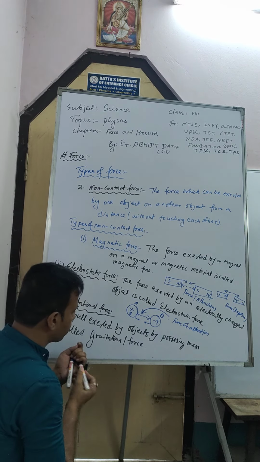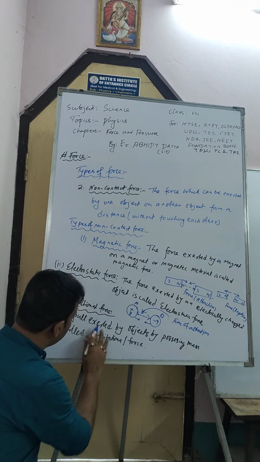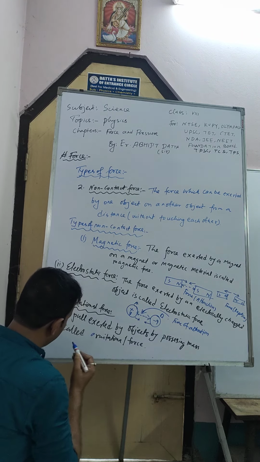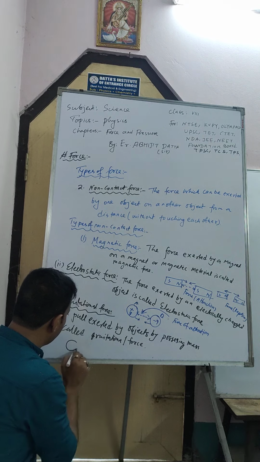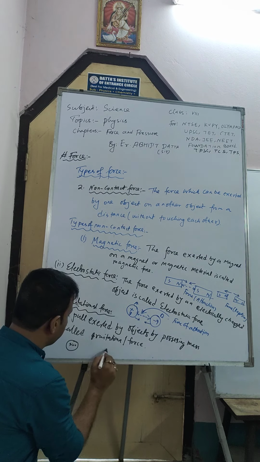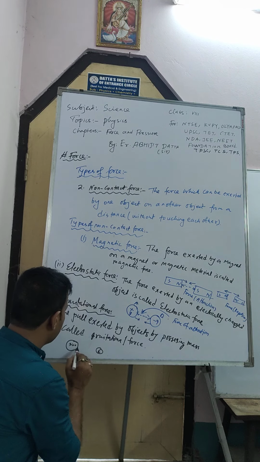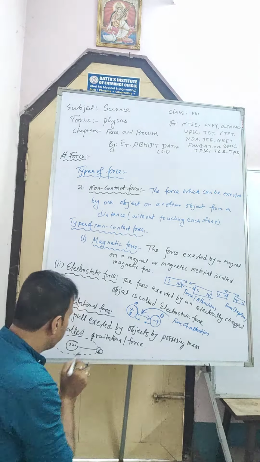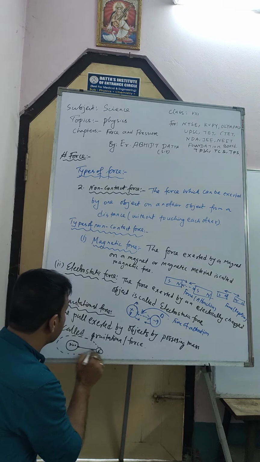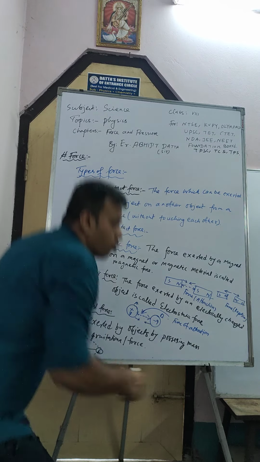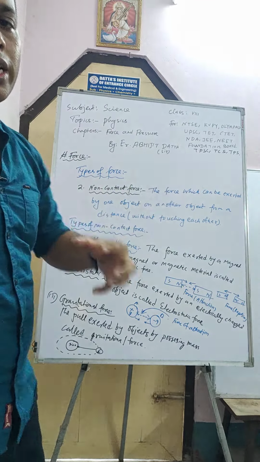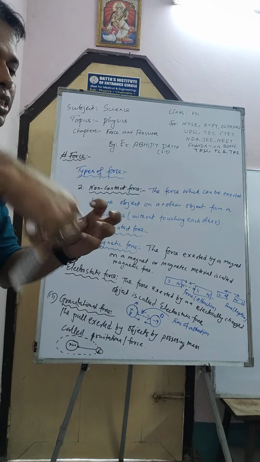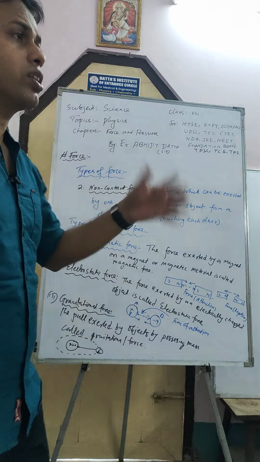Suppose you know gravitational force, okay? Suppose this one is the Sun, and this one is Earth. Earth rotates around the Sun in that way, isn't it? So why does Earth rotate around the Sun, and the Moon rotate around the Earth? The Moon rotates around the Earth, and Earth rotates around the Sun.